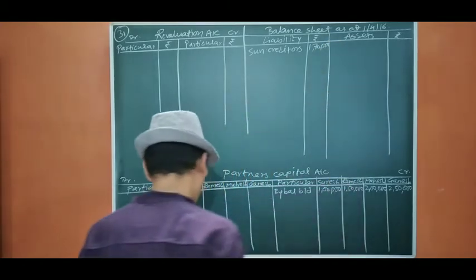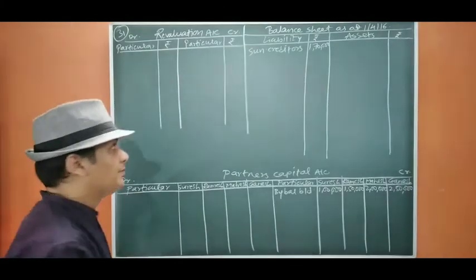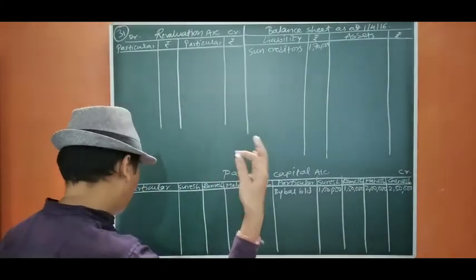Now the workmen compensation reserve is only 75,000, but the claim is 1 lakh. So the entire reserve will be utilized.